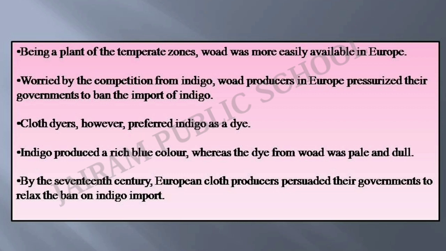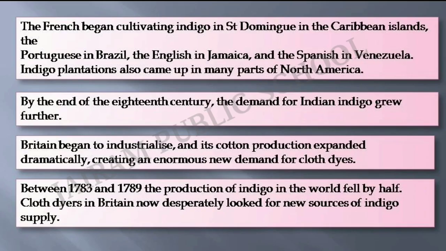It was grown in northern Italy, southern France and in parts of Germany and Britain. But they were worried by the competition from indigo. Woad producers in Europe pressurized their governments to ban the import of indigo from India. Cloth dyers, however, preferred indigo as a dye. Indigo produced a rich blue color, whereas the dye from woad was pale and dull. By the 17th century, European cloth producers persuaded the government to relax the ban on indigo import.